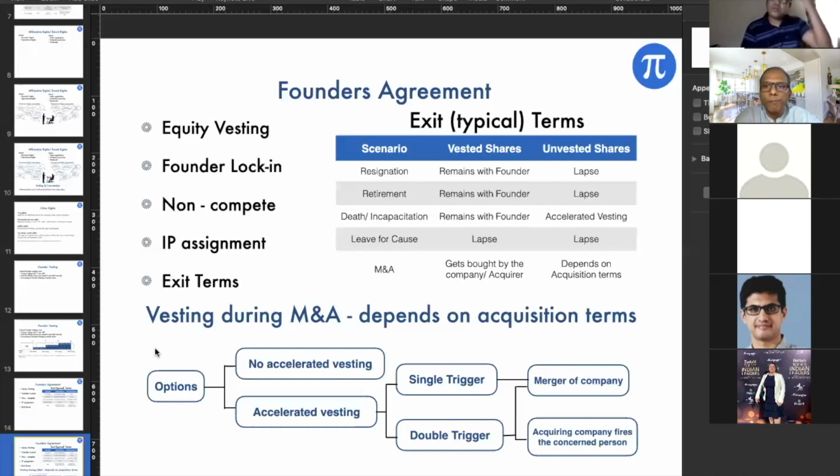So at the time of liquidation you just get the economic rights associated with that paper, but no other rights. I'm guessing you would do the same if someone passed away. Right, absolutely.